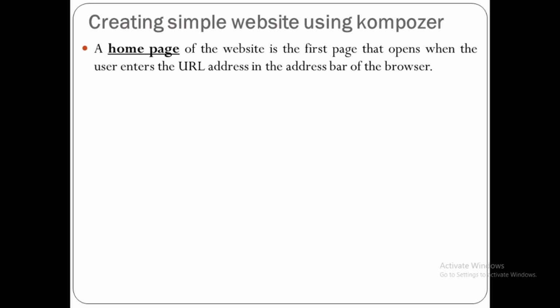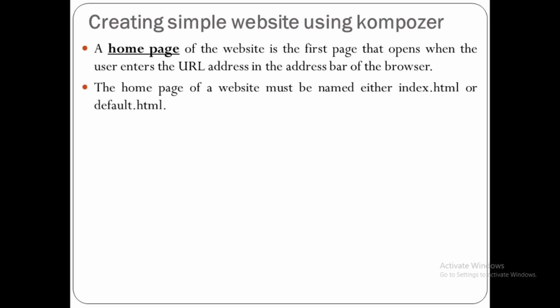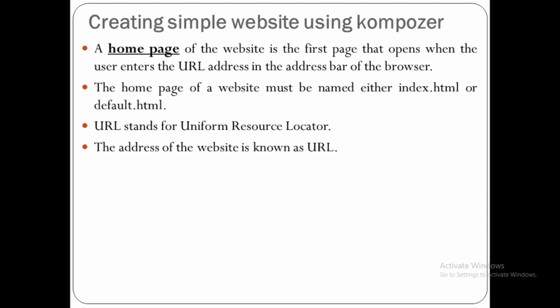Whenever you start the website, it will display the first page. The home page of a website must be named either index.html or default.html. Remember, URL stands for Uniform Resource Locator. The address of the website is known as the URL.